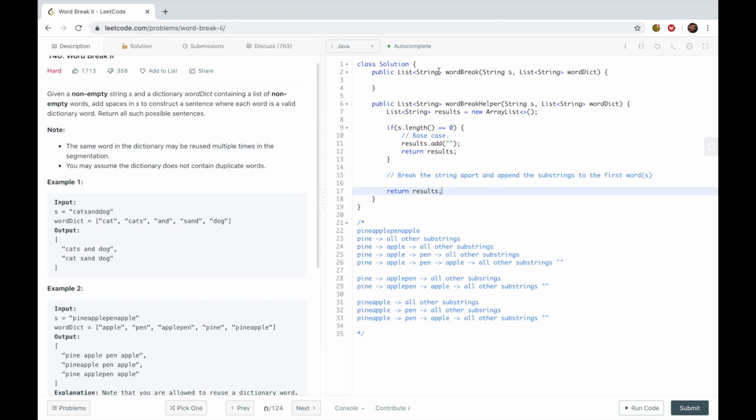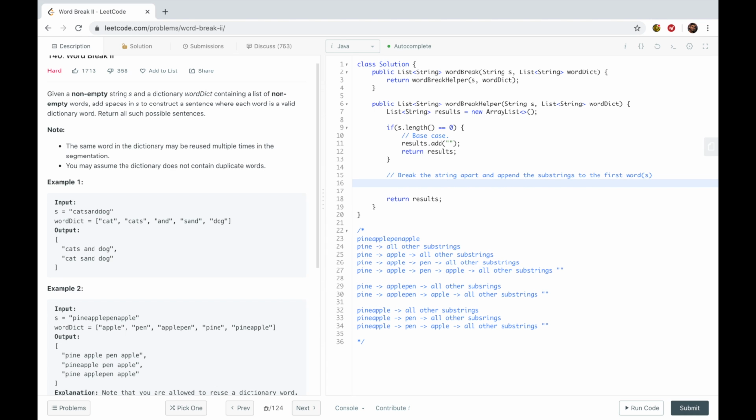Okay, so let me go ahead and, before I forget, call that up here in the regular function. So I'm going to say return word break helper, pass the string, and pass the dictionary. Okay, good. Looking good so far. Now, we need to work on the actual meat of the recursive function.